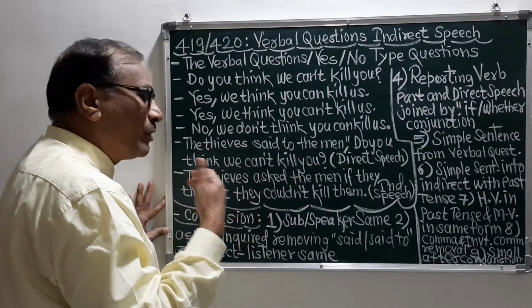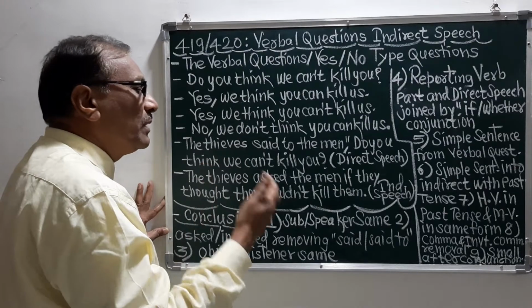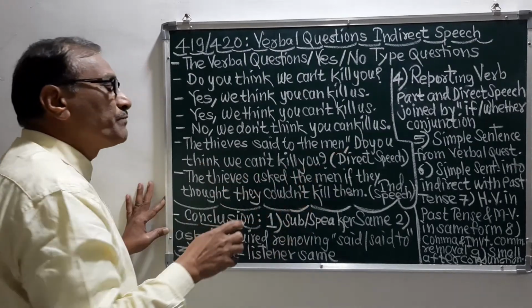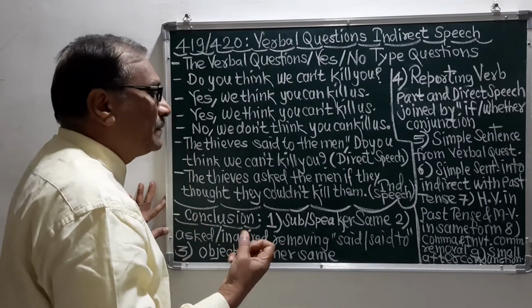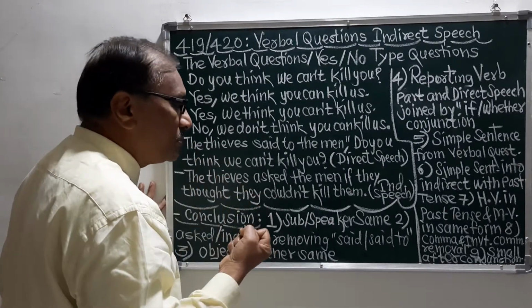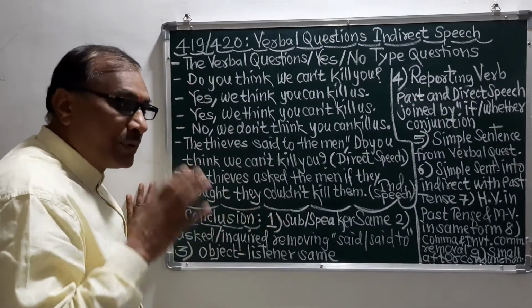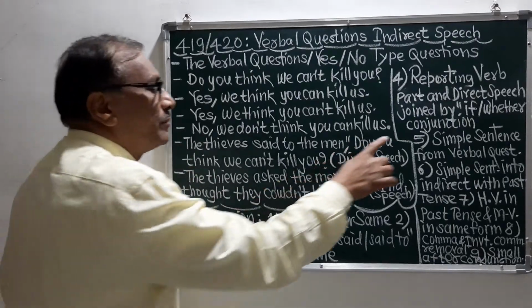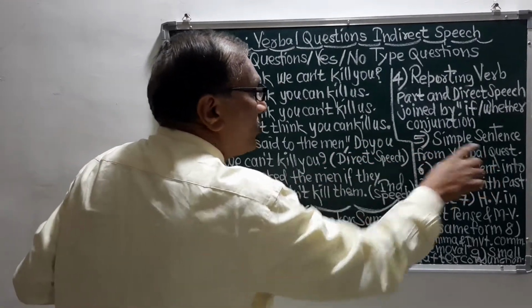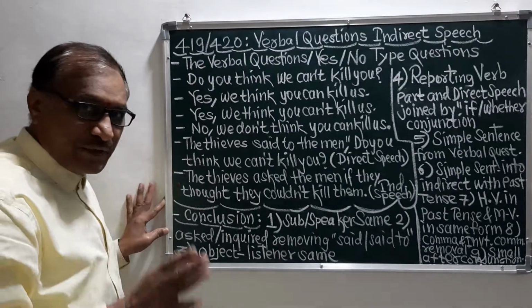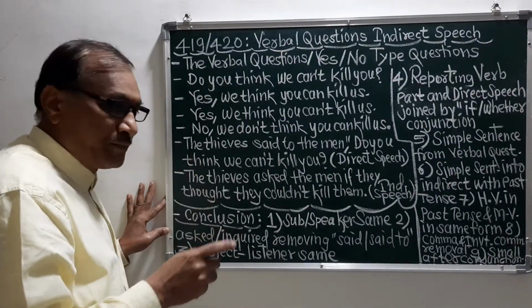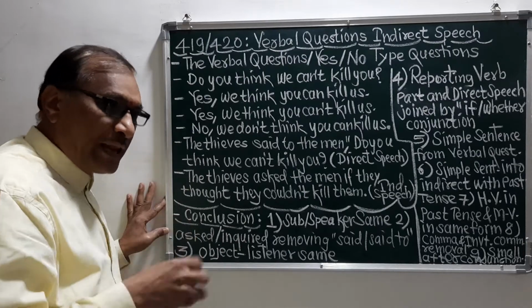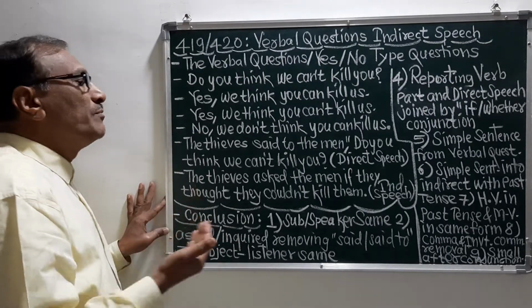And when we are going to change this verbal question into indirect speech, at that time we should first make a simple sentence. Simple sentence from verbal question means that at first we should make the simple sentence, and then we should make the indirect speech of that simple sentence.